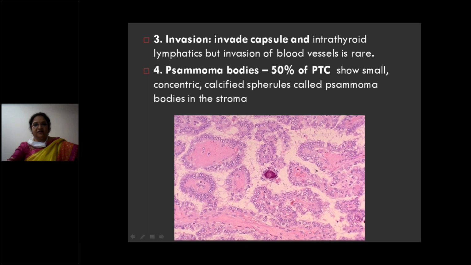But you can see that these are psammoma bodies or psammomatous calcification. This pink material that you see is psammomatous calcification, which is characteristic of papillary carcinoma. In 50% of papillary carcinomas there is concentric calcification or spherules. These concentric calcifications or spherules are psammoma bodies in papillary carcinoma of thyroid.